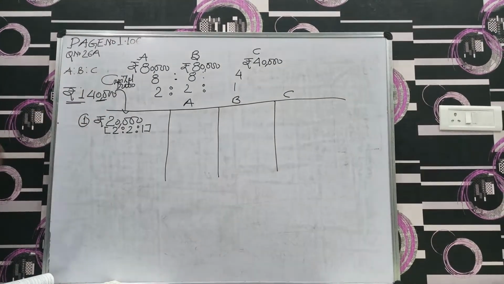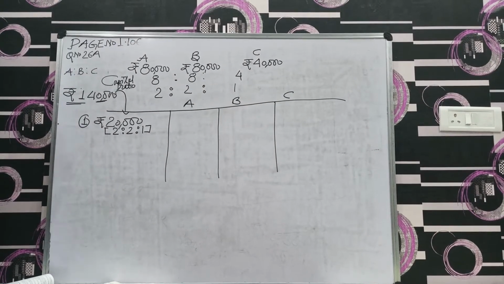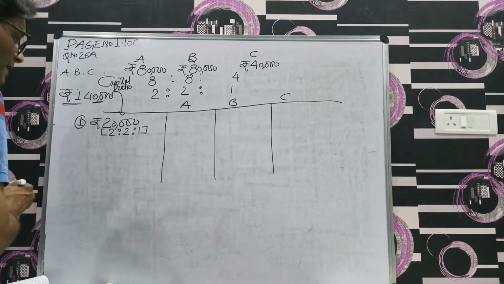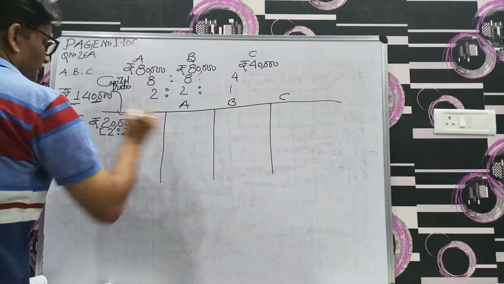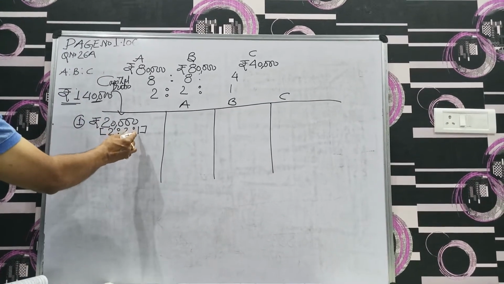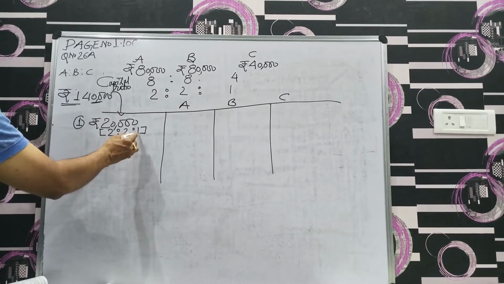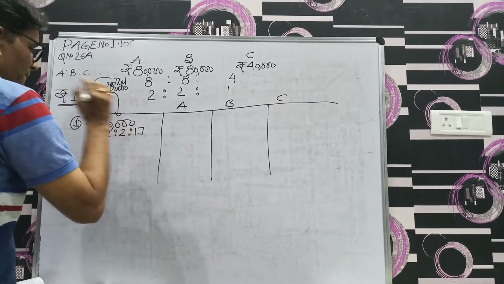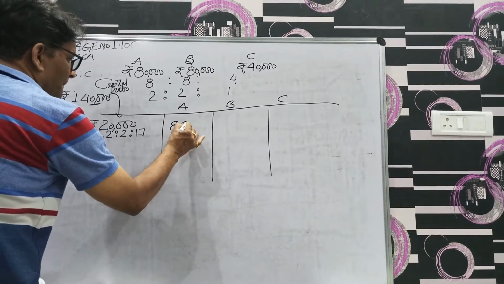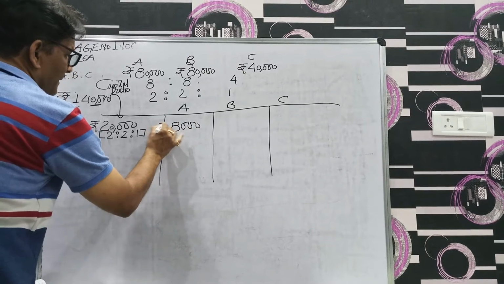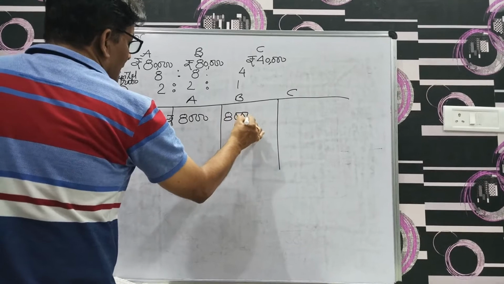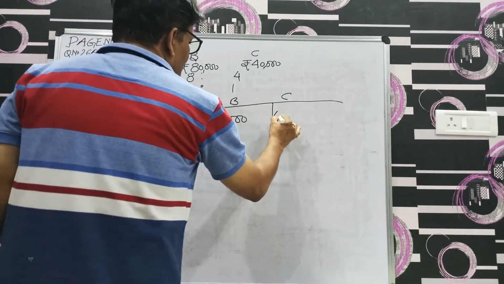In proportion of capital means, it is the capital ratio. 2 is to 2 is to 1, if we distribute it, how much will it be? 20,000 divided by 2 is to 2 is to 1 means 2 plus 2, 4 plus 1, 5, so 5,000. So it would be 8,000 for A, again 8,000 for B and 4,000 for C.